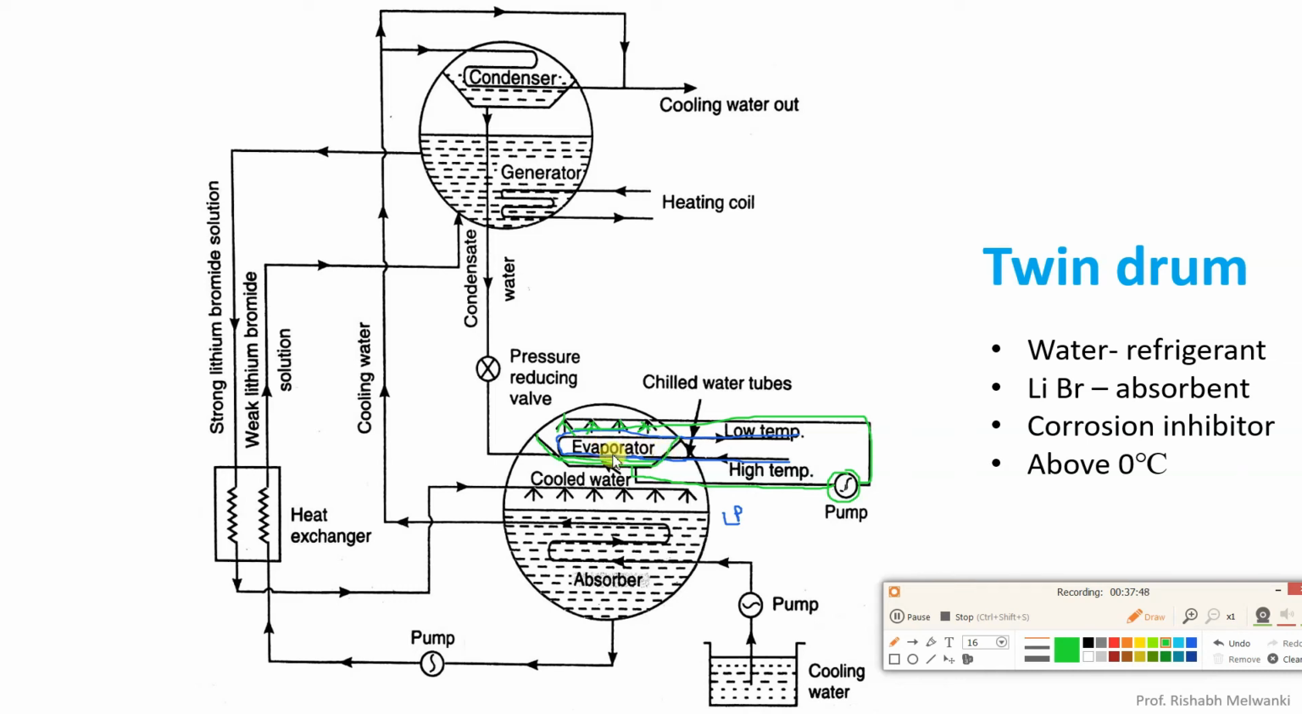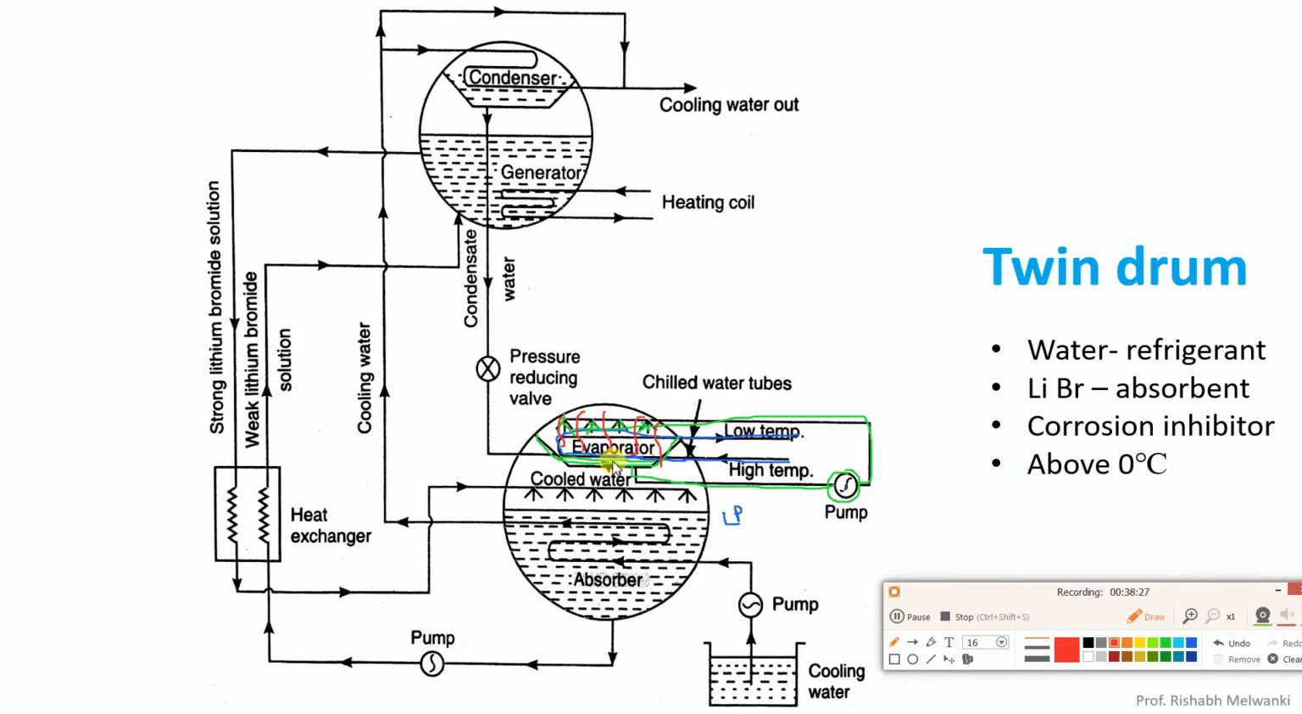Since inside the evaporator tube we have hot water, and on the surface we are spraying the chilled water, and this drum is at low pressure, when pressure reduces, the boiling point of water reduces. Okay, so that is why this chilled water on the outer surface of the tube will pick up the heat from the water inside the tube, and it will evaporate. So in the evaporator there will be generation of water vapor.